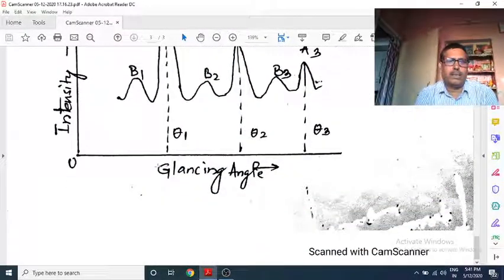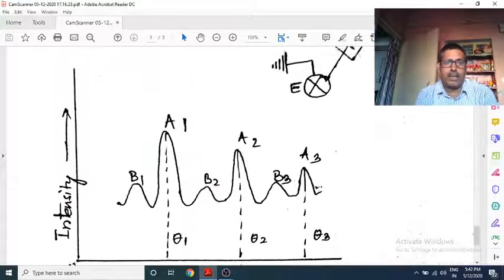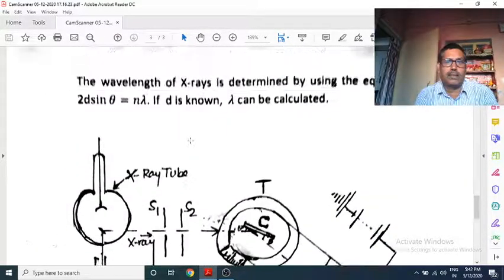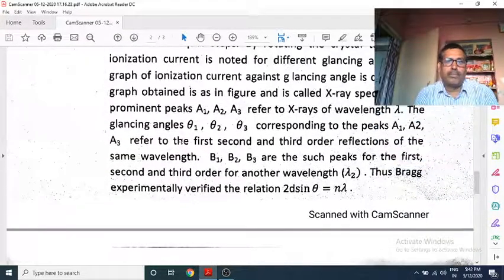See here, intensity versus glancing angle. You can see there are many peaks here, a1, a2, a3. These are at theta 1, theta 2, theta 3, and there are other smaller peaks, b1, b2, b3, at different glancing angles. So a1, a2, a3 refer to X-rays of wavelength lambda 1.